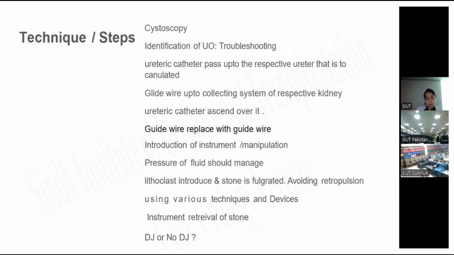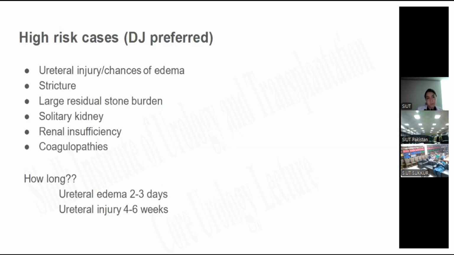Then comes the question: DJ or no DJ? We place a DJ depending upon high-risk cases: if the patient has a risk of ureteral injury or chances of edema, a stricture, large residual stone burden, a solitary kidney, renal insufficiency, or coagulopathy. In these cases, DJs are preferred. For ureteral edema, the DJ is placed for 2 to 3 days, and for ureteral injury, the DJ is placed for 4 to 6 weeks.